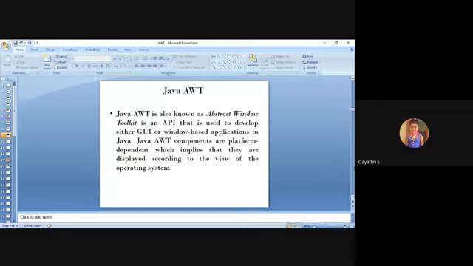Java AWT, Abstract Windowing Toolkit. This session introduces the Java windowing toolkit, which is about how to create a window-based application or GUI. GUI means graphical user interface in Java. So it is a way of working with graphics in Java.